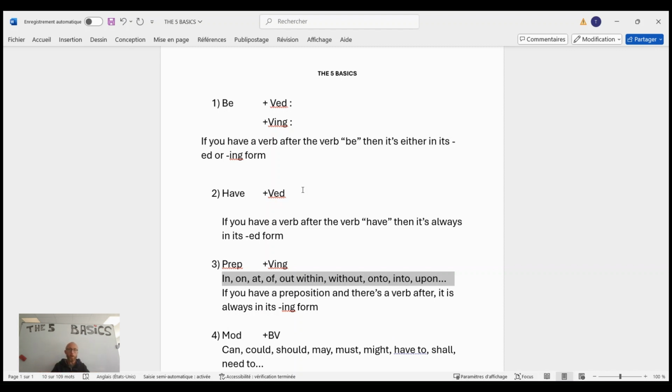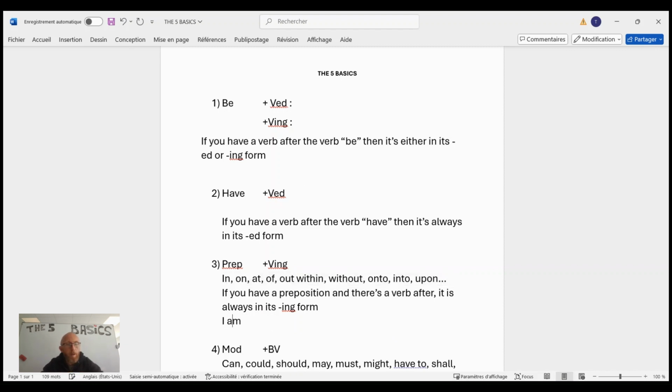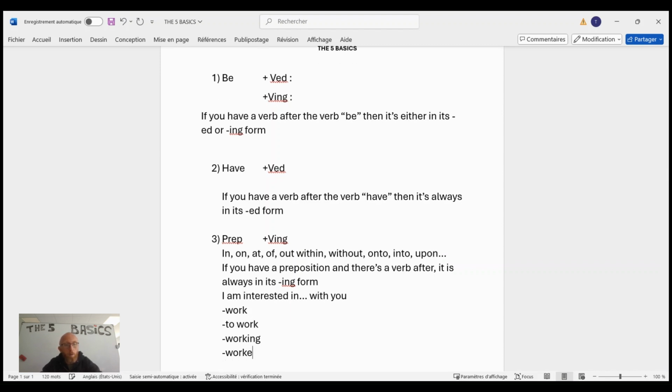So there's a preposition. You see a preposition during a TOEIC. So let's say something like, "I am interested in blah blah blah something something something with you," and then you've got a choice: work, to work, working, or worked.